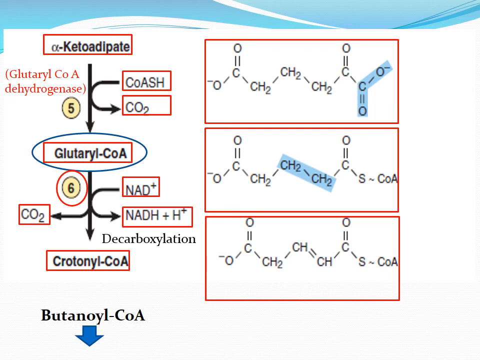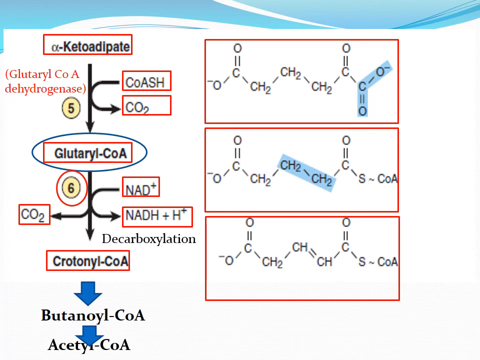Reduction of crotonyl-CoA by crotonyl-CoA reductase forms butanoyl-CoA in an NADPH dependent reaction. Butanoyl-CoA is then degraded to acetyl-CoA by the reactions of fatty acid catabolism.